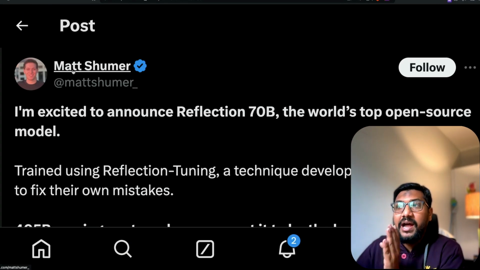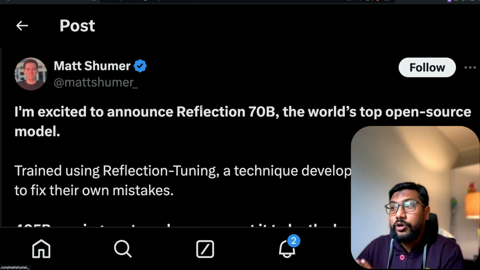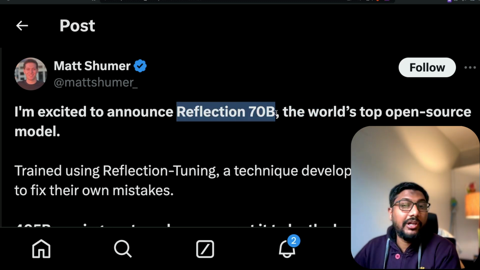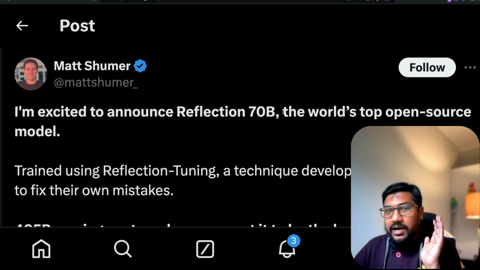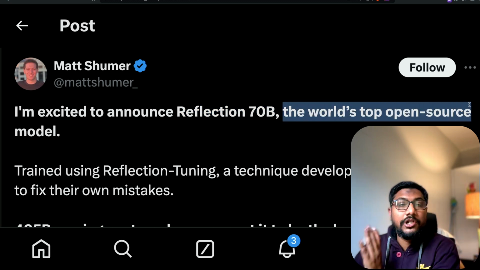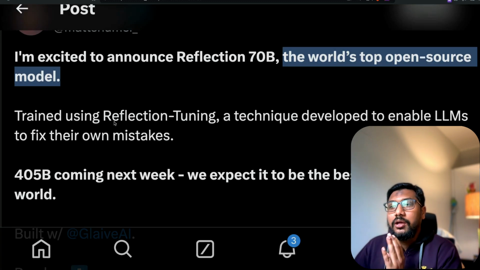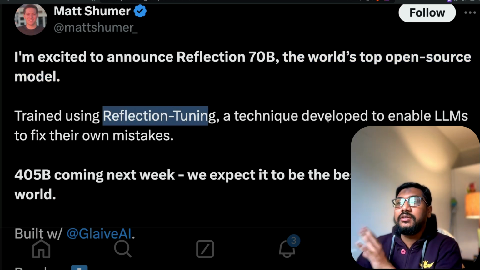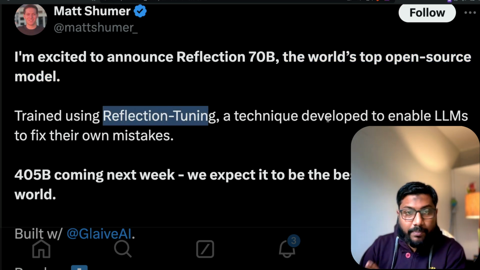But what I have doubts about is the model's capabilities. But before we start with the doubt about the model's capability, on September 6th, Matt Schumer announced that there is a new model. He's been hyping it before this. This new model is called the Reflection 70 billion parameter model. And the headline itself is that this is the world's top open source model. This has been trained using something called reflection tuning, a technique that they have developed to fix their own mistakes.